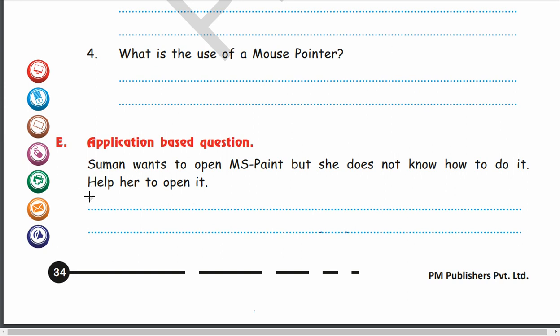How can we open it? MS Paint can be opened by clicking on, where to click, children?